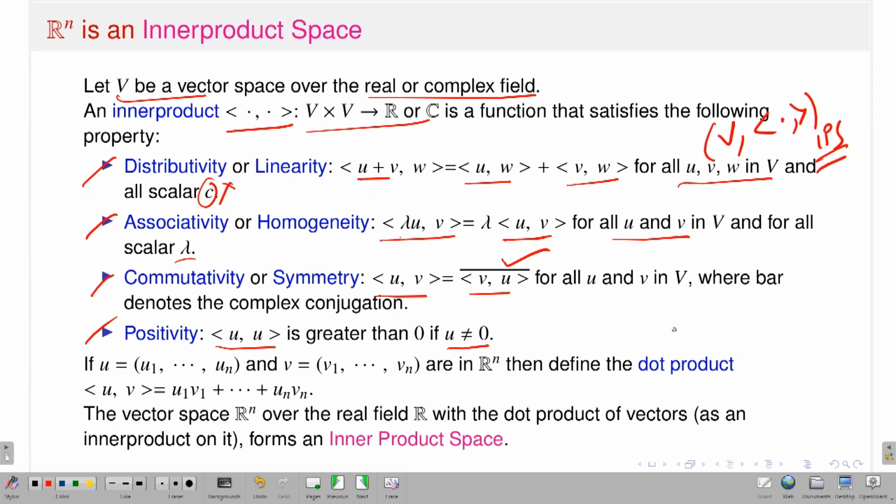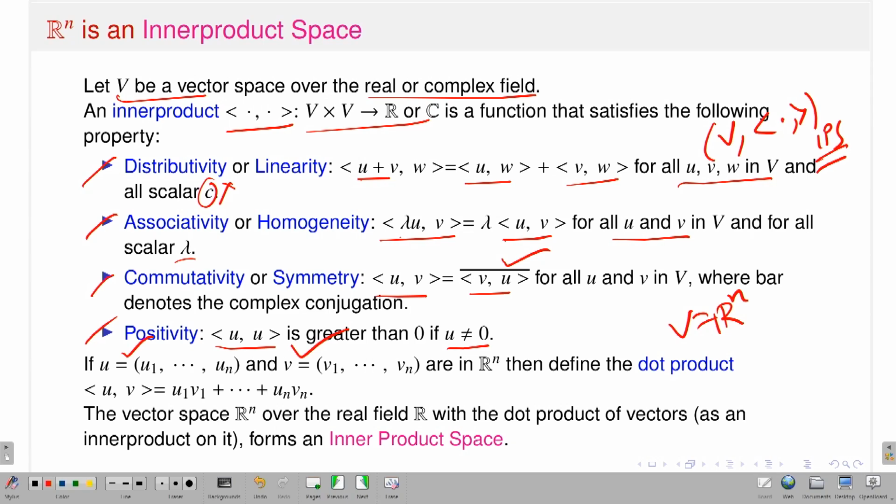In particular, if I take V equal to the n-dimensional Euclidean space, now I define the inner product between two vectors. I am considering u and v, two vectors in Rn, and I am defining the inner product, which is nothing but the dot product. That means you have components small u1, small u2, small un of u and v1, v2, vn of v.